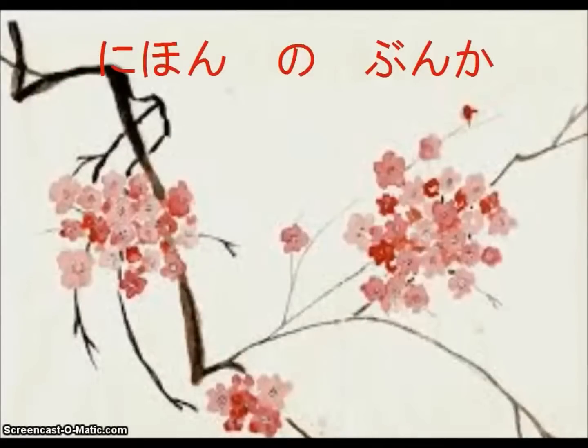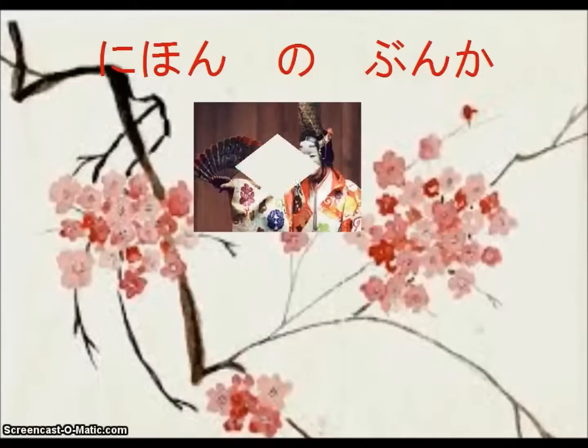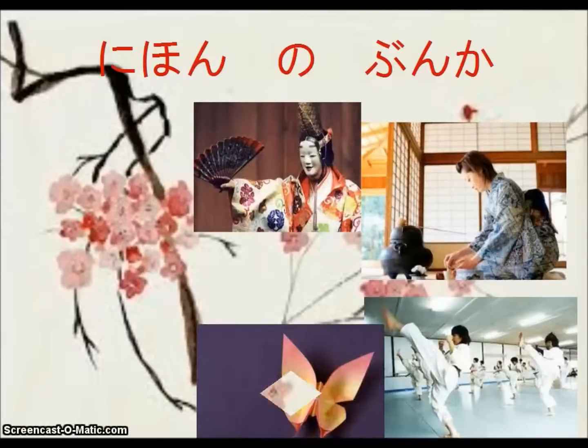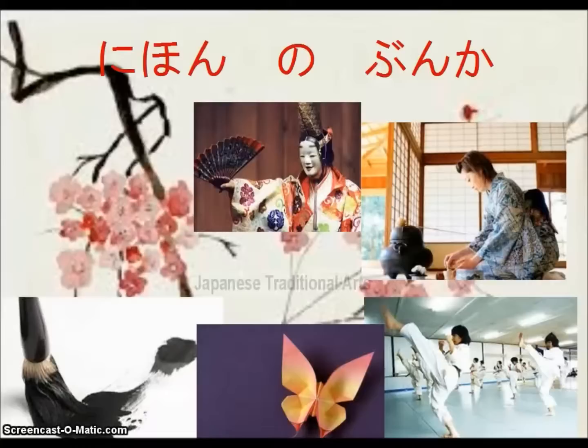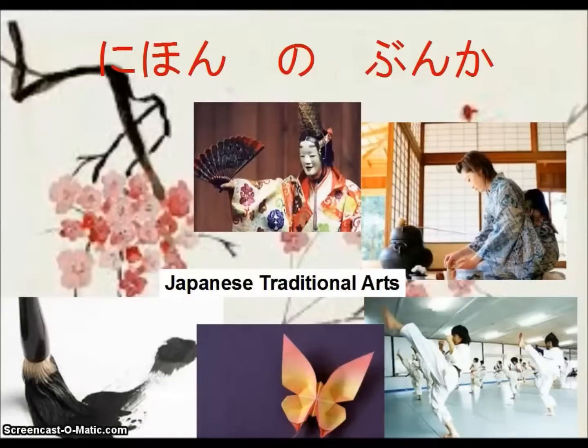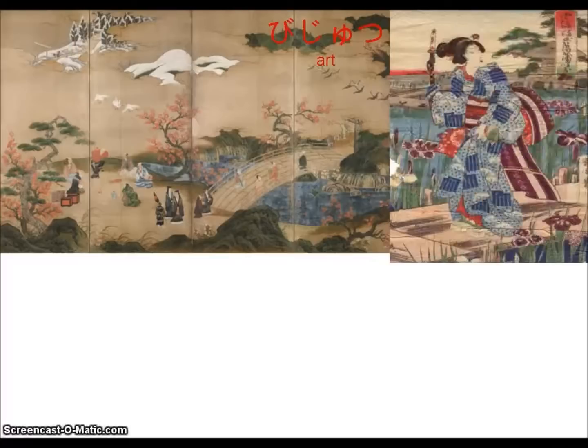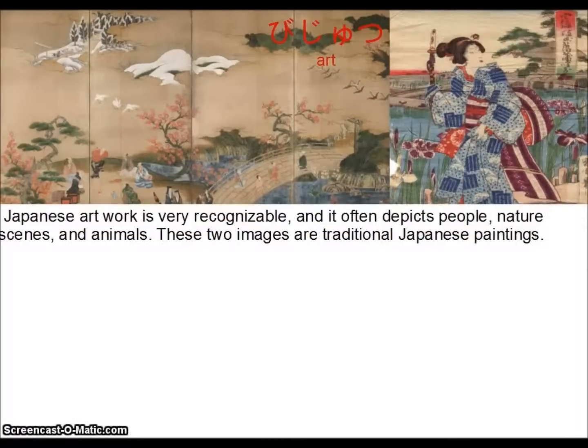日本の文化. Now we're going to do our cultural lesson. Here are some pictures depicting what we will be talking about. And all of these images represent different Japanese traditional arts. First, we're going to be talking about bijutsu, or just art. Japanese artwork is very recognizable, and it often depicts people, nature scenes, and animals. And these two images are traditional Japanese paintings.